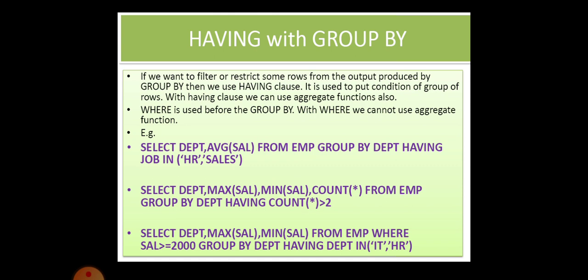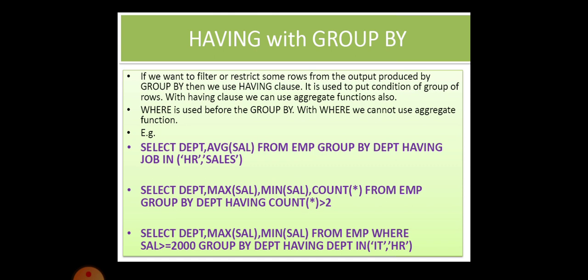Count star. So in each group it will find the count. If it is greater than 2, then it will take the department, the maximum salary, minimum salary and count of star, that is the count of all the records in each group. So this is the execution flow. I'll say it again. The compiler goes to the employee table, then goes to the department column.